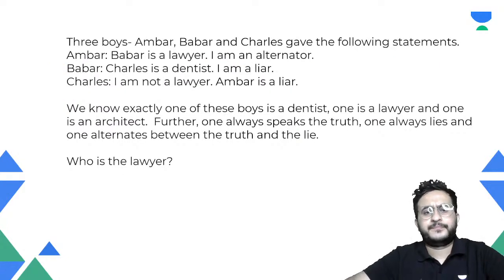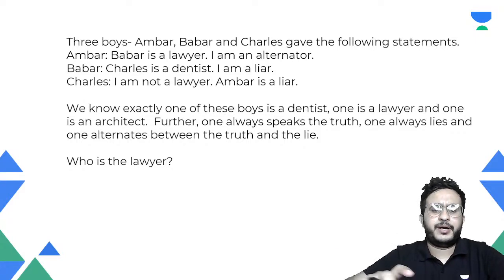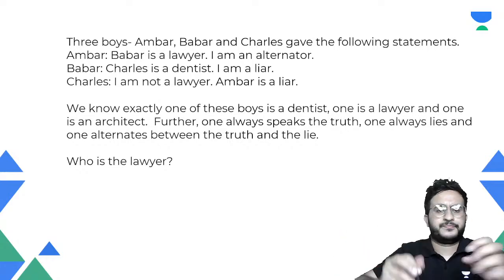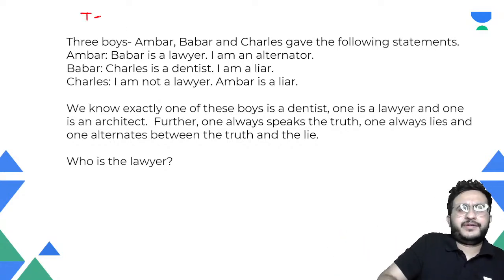So next, let's do this one. There are three boys, Amber, Babar, and Charles. They make different statements. Okay, and one is an alternator out of this. Now, what happens in alternator cases? Right now, we talked about truth tellers and liars. Truth tellers will always tell the truth, whenever you ask them.